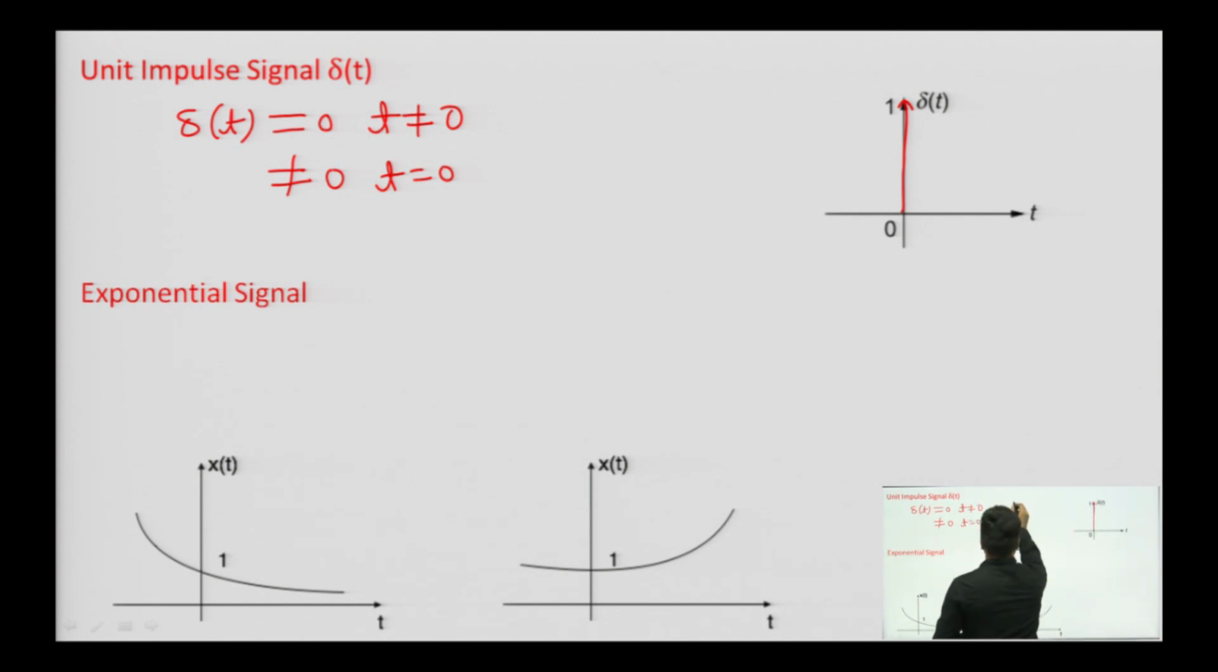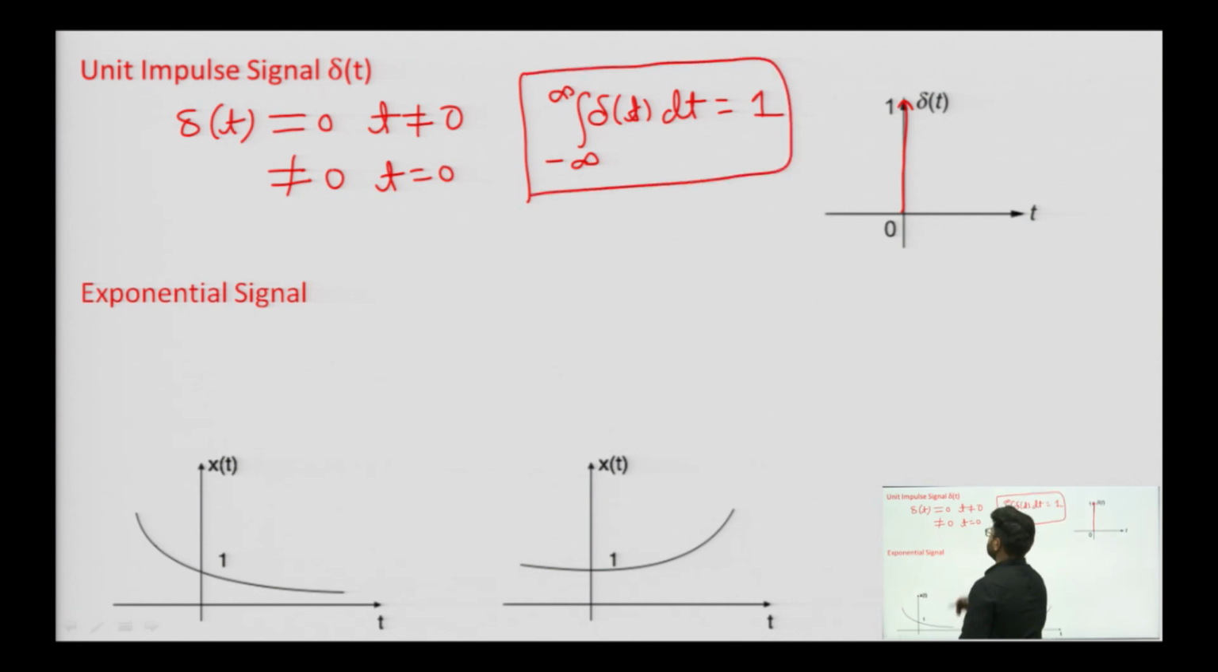As well, the area under the impulse del of t dt will be considered as 1. So, this is the definition of unit impulse signal, in which del of t will be equal to 0 when t is not equal to 0. Only at t equals 0 it has non-zero value, but